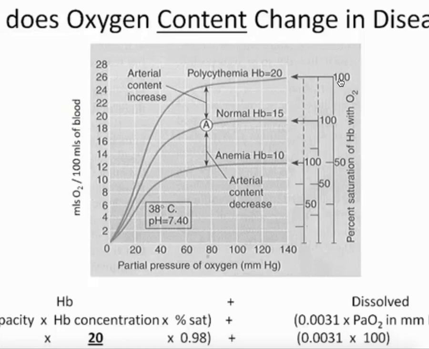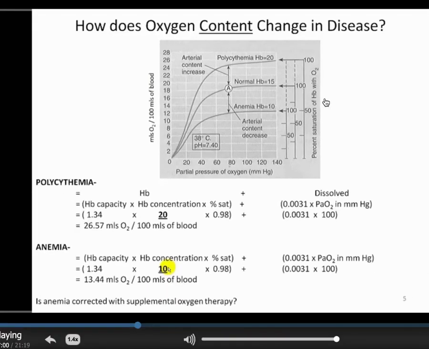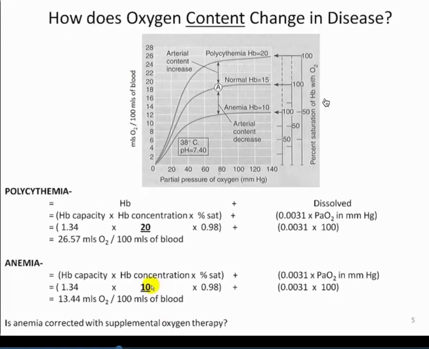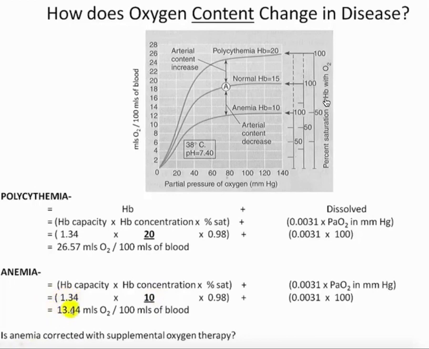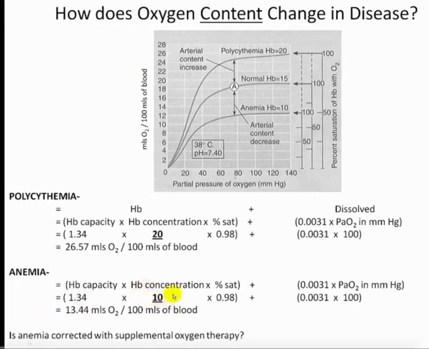And classically, what the textbooks describe this as is they use a freight train or a railroad boxcar model. And so under normal conditions, what they say for a normal person is we have 15 railroad freight cars, and each railroad freight car can be loaded up with 1.34 mLs of oxygen. And generally what can put us in a state of hypoxemia is one of two things. Either our freight car numbers start to decrease, so in this case we go from 15 down to 10, or we have the normal 15, but we just simply don't load it up to its fullest capacity. Maybe we only load it up to 90% or 80% or 70%.